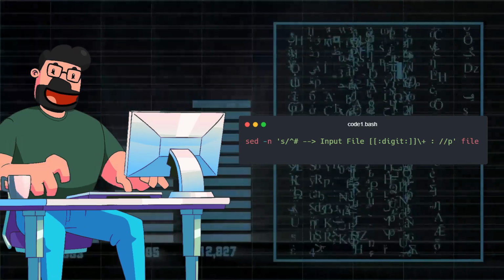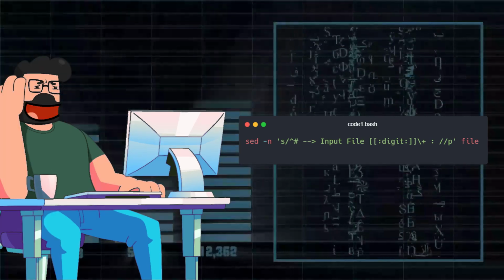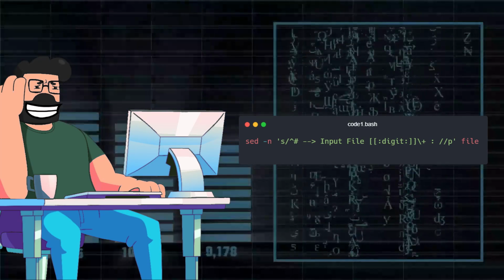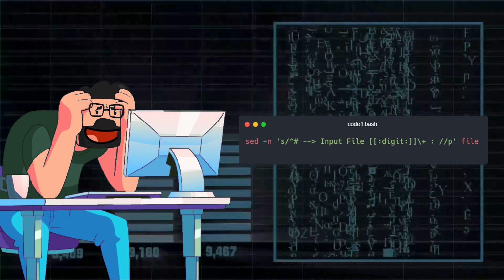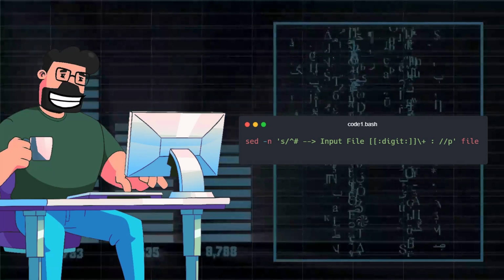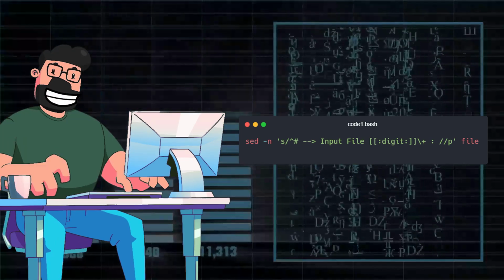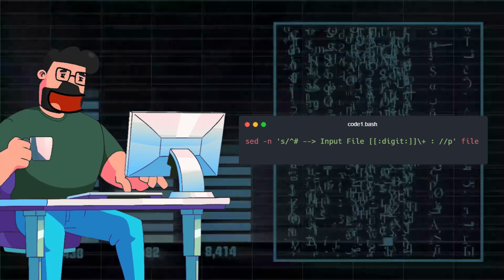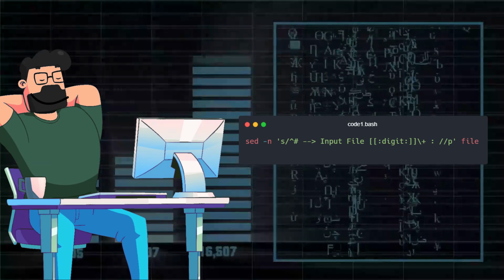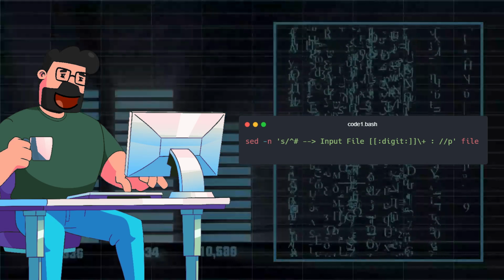The first method involves using a complex but powerful sed command. By employing the command sed 's/^# input file [0-9]\+: //p' file, we are essentially telling sed to search for lines that start with '# input file', followed by digits and a colon, and then remove that part, leaving us with only the desired file names. It's like a magic trick, but for text manipulation. Sed is the wizard here.